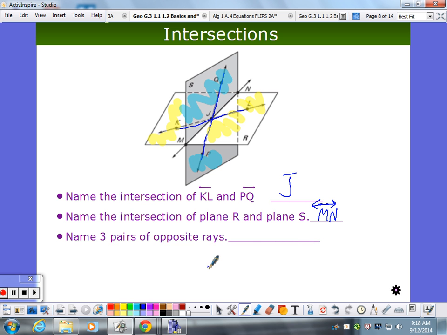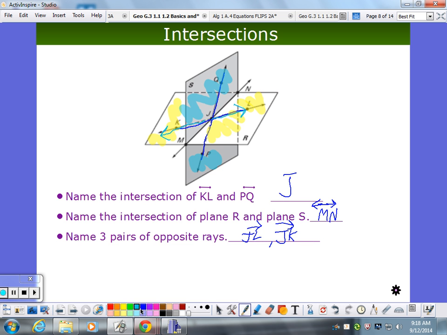Let's see if we can name 3 pairs of opposite rays. Give me one pair. Somebody give me a pair of opposite rays. You got one, Evan? JL and JK. Good. We named them correctly. Start with the endpoint and give another point on the line. So there's one of them. He identified this one here.